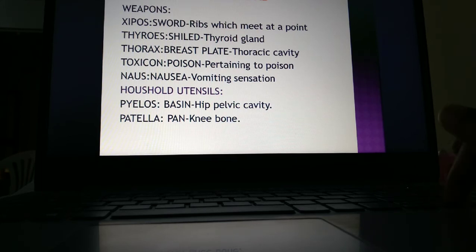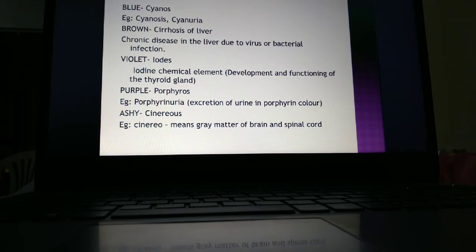Some of the colors: blue means cyanos, brown means cirrhosis of the liver. When the liver attains cirrhosis, or if the liver is affected by some virus or bacterial infection, it becomes brown in color, so liver cirrhosis is compared to brown color. Blue color means cyanosis. Cyanuria means when the urine comes in a bluish color, so they say it as cyanuria.